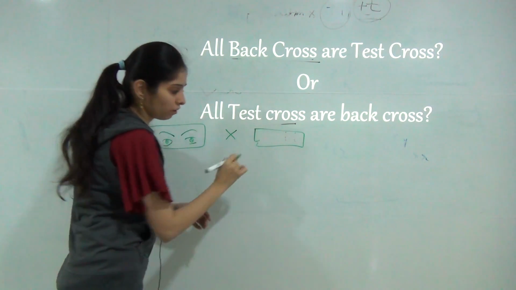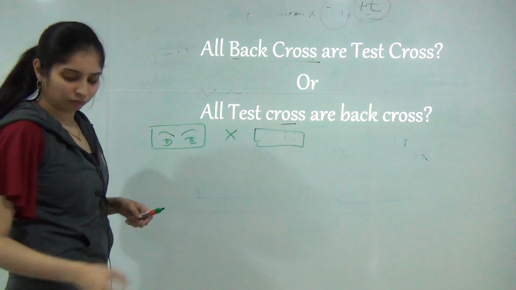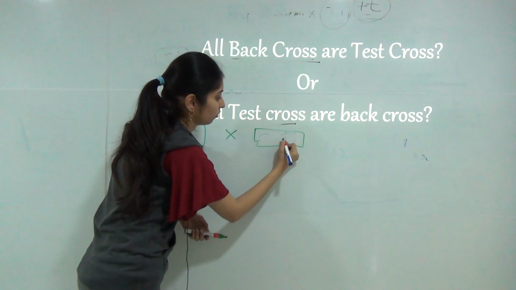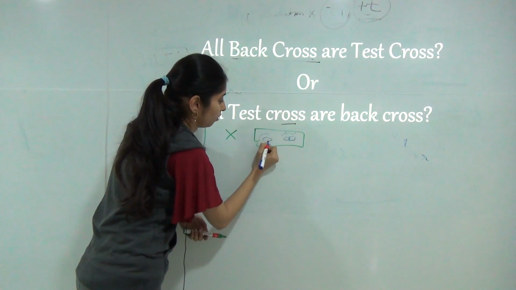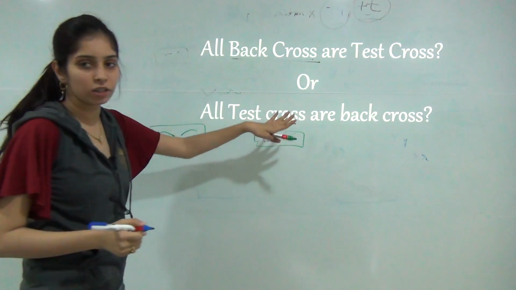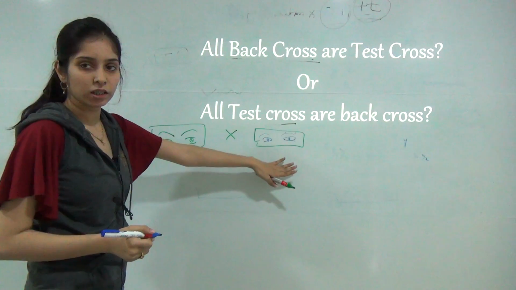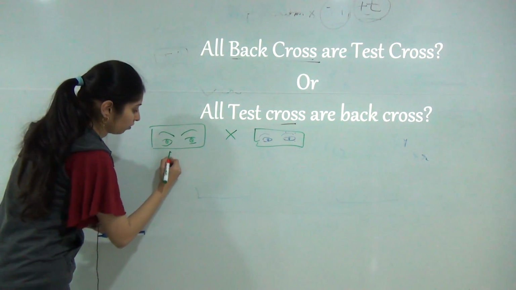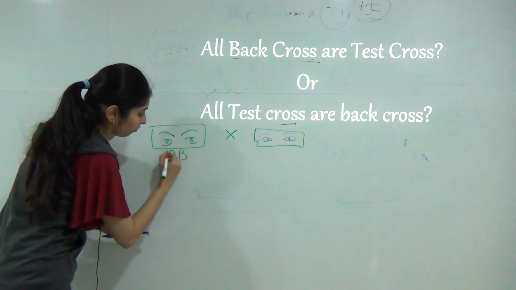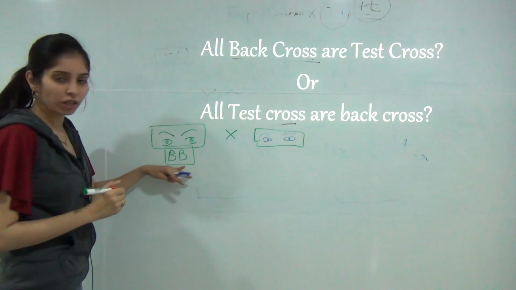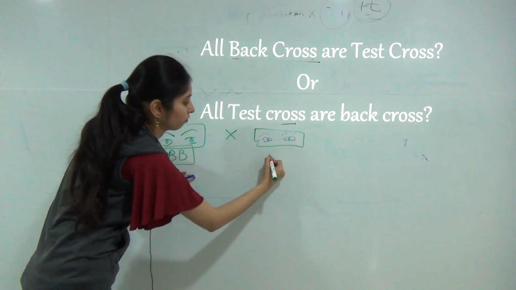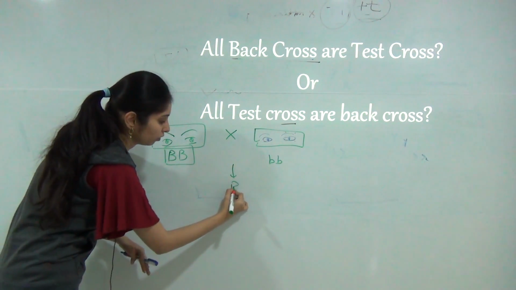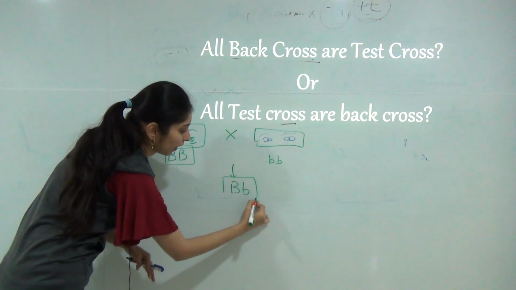Its recessive trait here is brown eyes, which is the recessive trait. If it is present in homozygous condition, all the F1 generation will have black eyes.